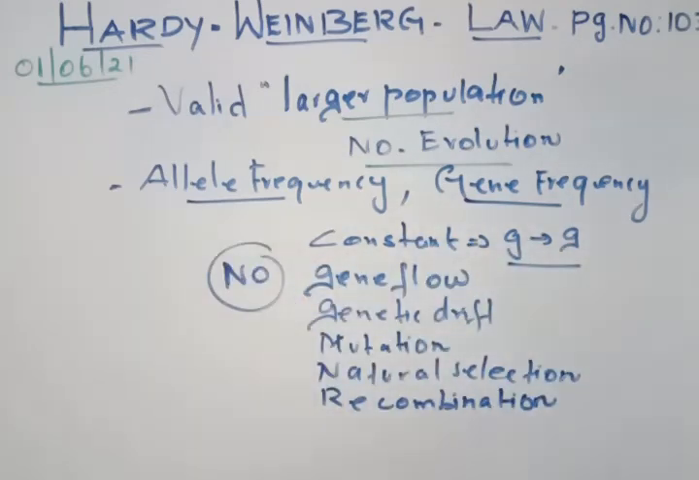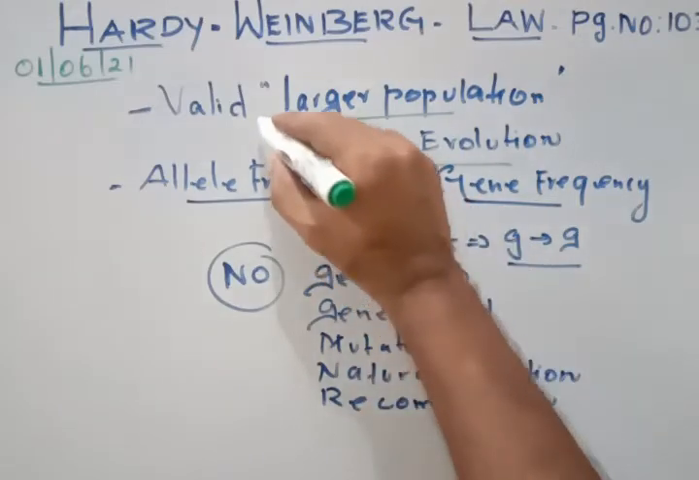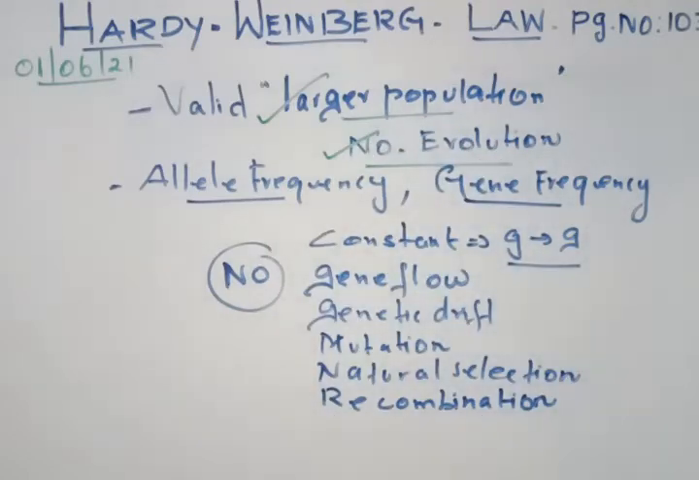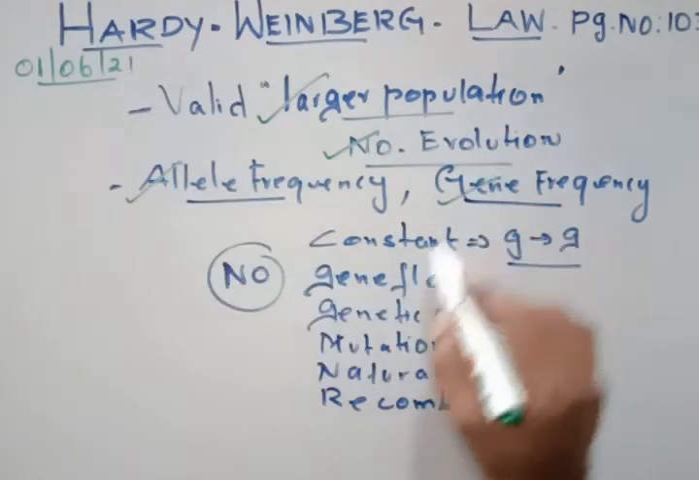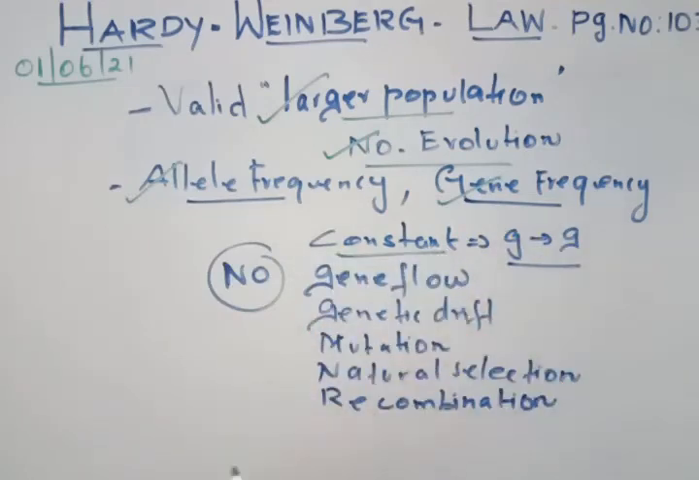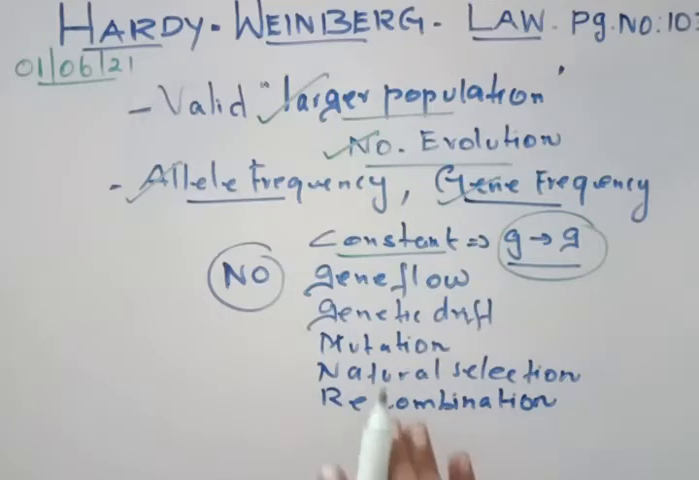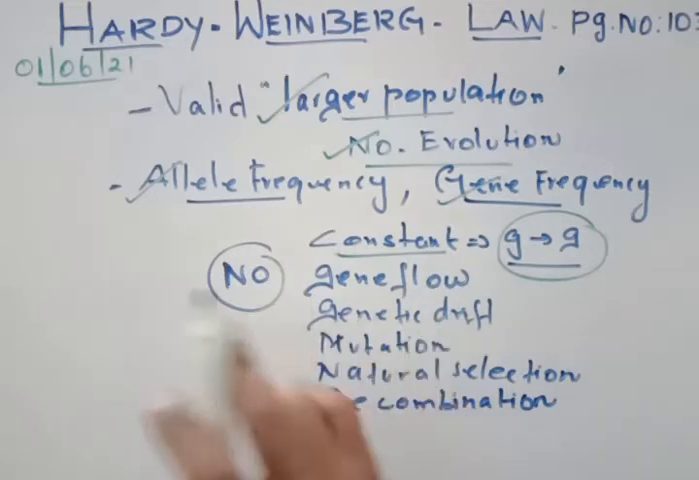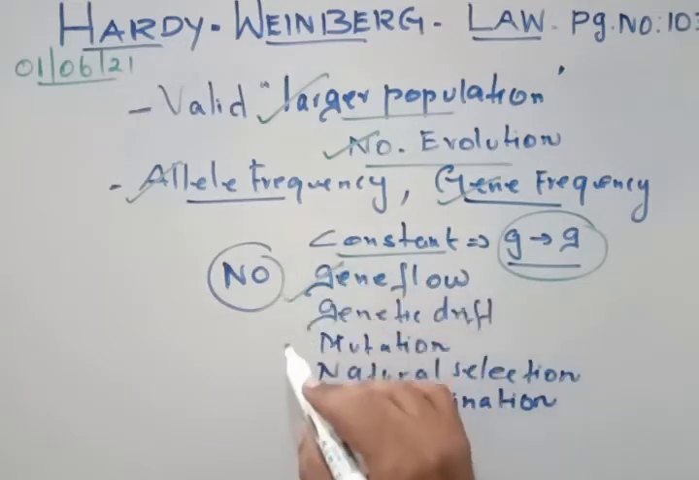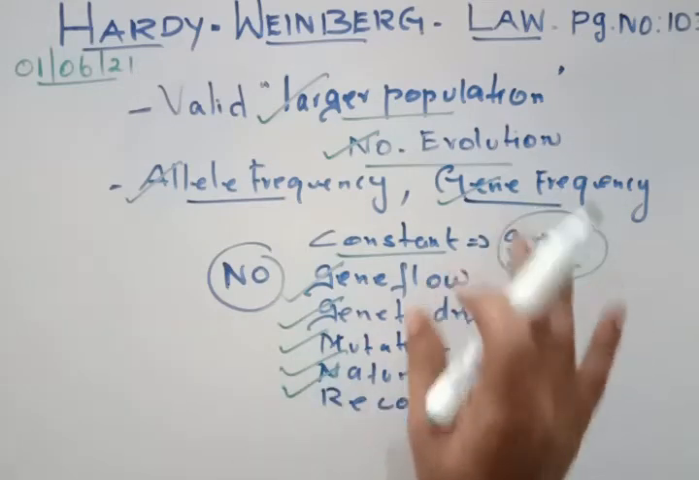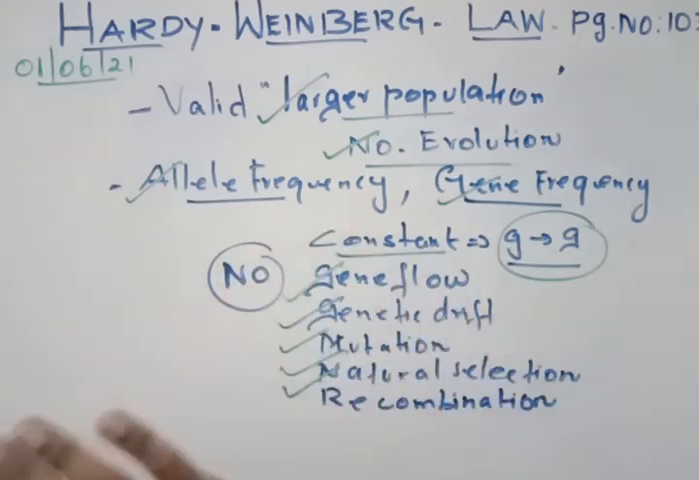What is Hardy-Weinberg law? The Hardy-Weinberg law is valid only for the larger population, and this population is not undergoing any evolutionary changes. The allelic frequency and gene frequency always remain constant in this population from generation to generation. Since it remains constant, there should not be any gene flow, genetic drift, mutation, natural selection, or recombination. If these conditions are followed, Hardy-Weinberg law will be applicable.